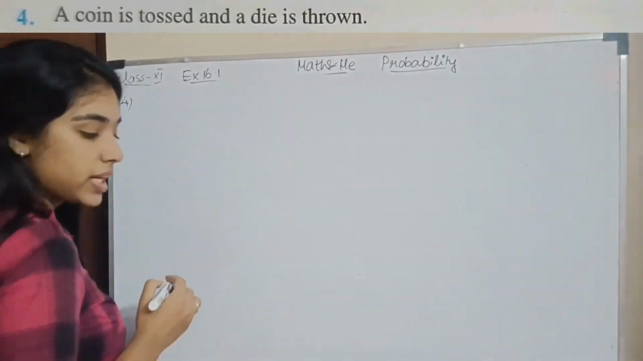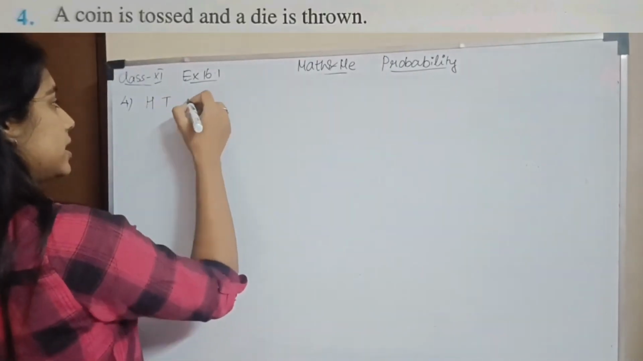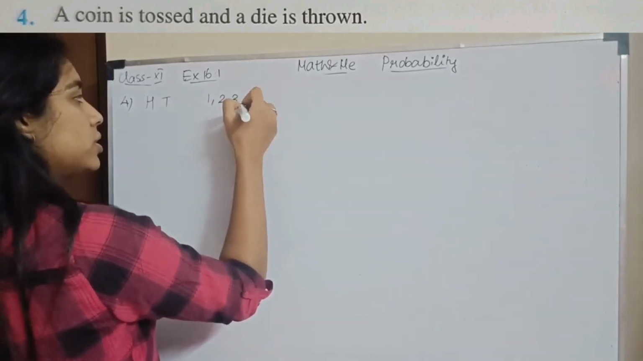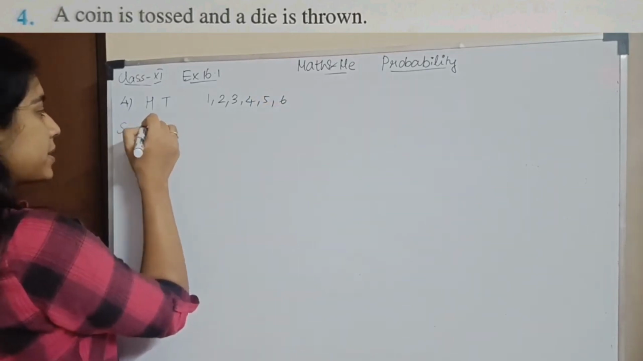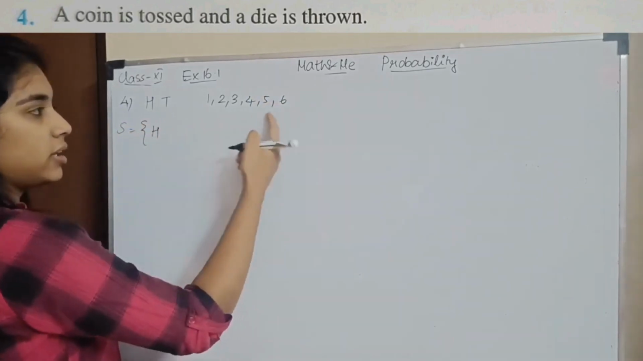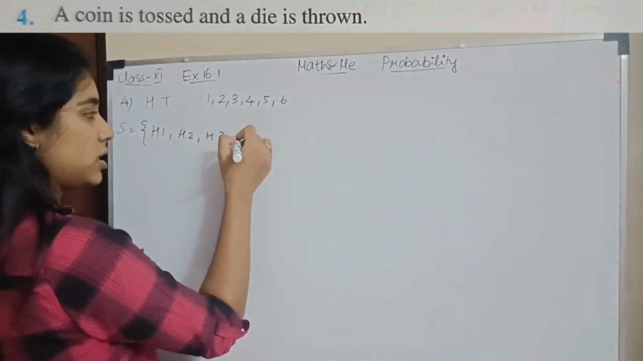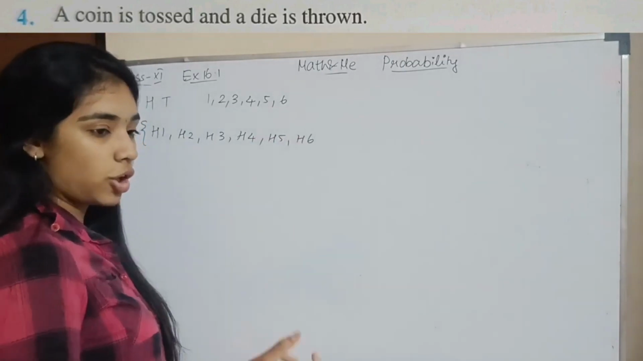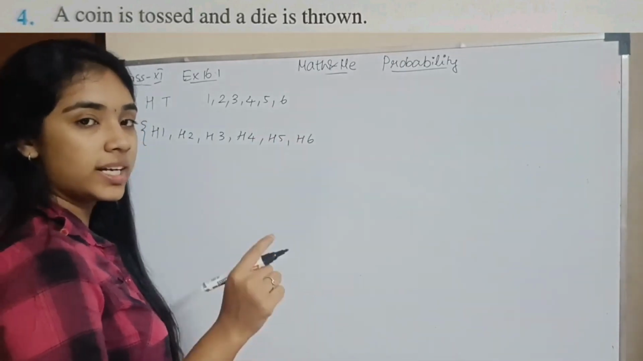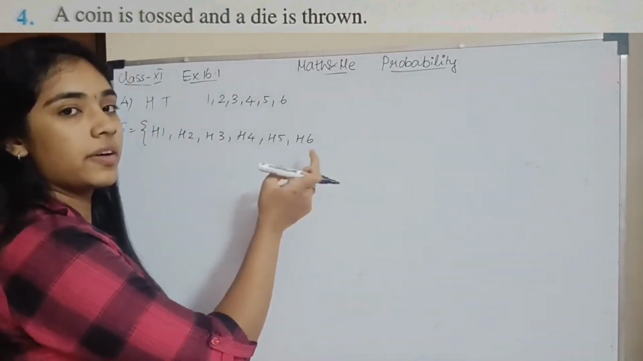Question number 4. A coin is tossed and a die is thrown. So there is H, T. If a die is thrown, 1, 2, 3, 4, 5, 6. Okay. So what will the sample space look like? If it's a H, you can get one of these. So I have H1, H2, H3, H4, H5, H6. Coin, if you toss and you get a head, and then you throw a die, you can get 1, 2, 3, 4 or 5 or 6.